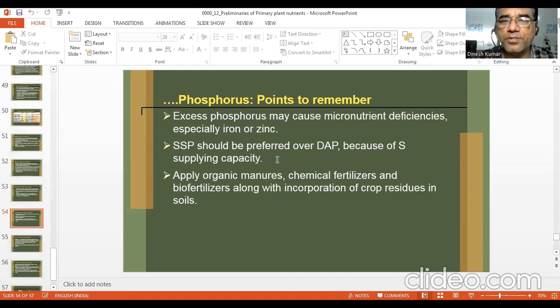Single superphosphate should be preferred over DAP because it also contains sulfur. Apply organic manures, chemical fertilizers, and biofertilizer along with incorporation of crop residue. So here, the role of mycorrhiza is very, very important in phosphorus mobilization and uptake.